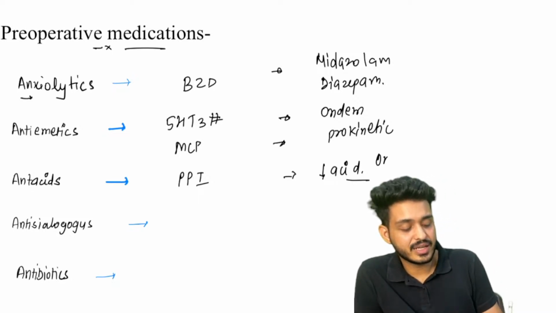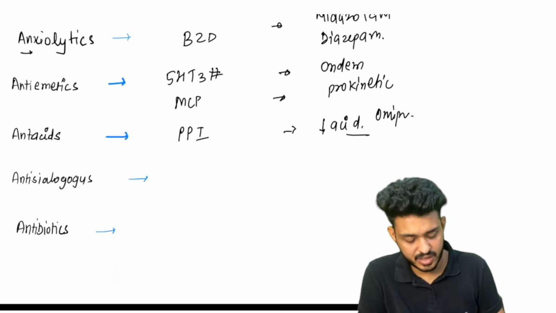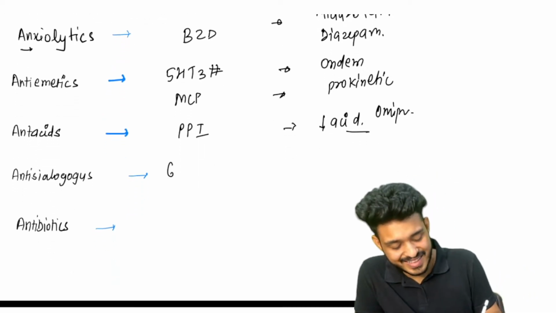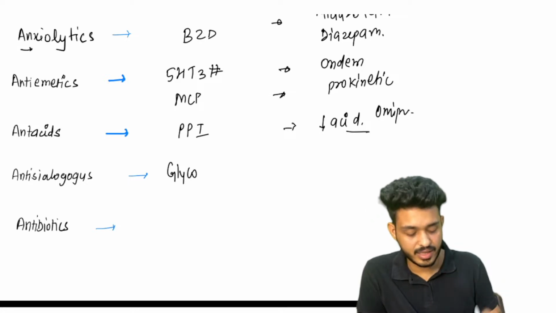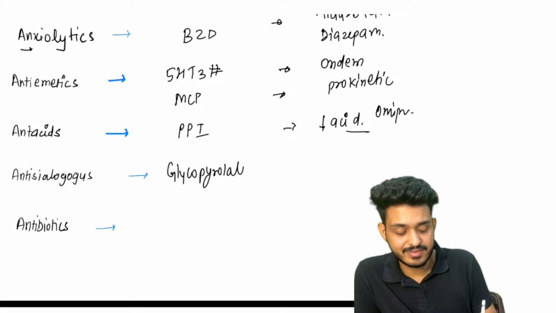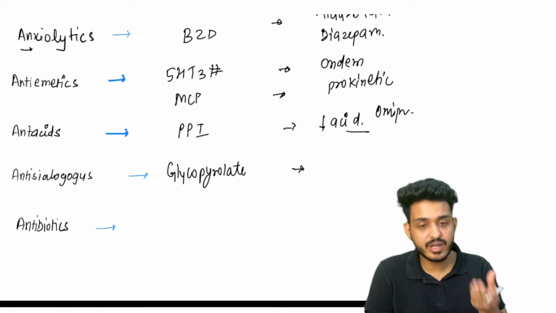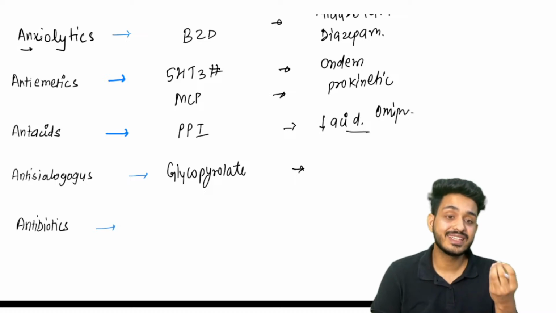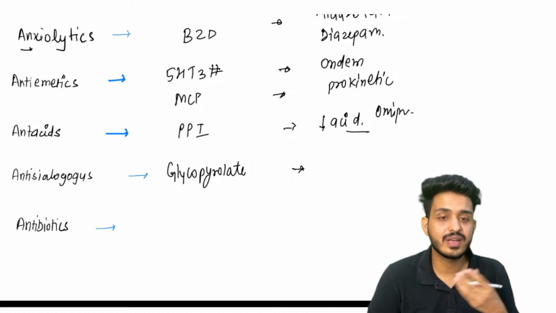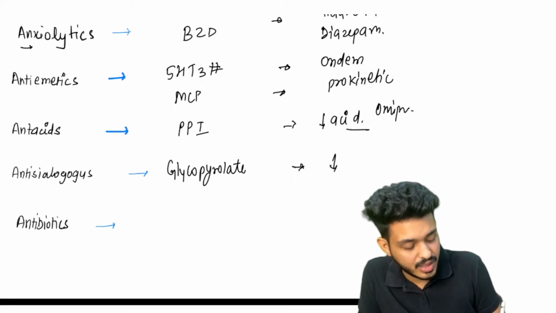So we can use omeprazole, pantoprazole, lansoprazole, whatever prazole you want to use. Apart from that, the important one is your anti-sialagogue, that is glycopyrrolate. What is its function, sir? It will decrease the secretions. It is an anticholinergic drug, so it will decrease the secretions, and because of that it will prevent aspiration. So we can use glycopyrrolate to decrease the secretions.